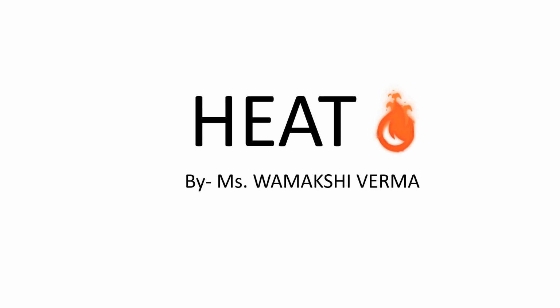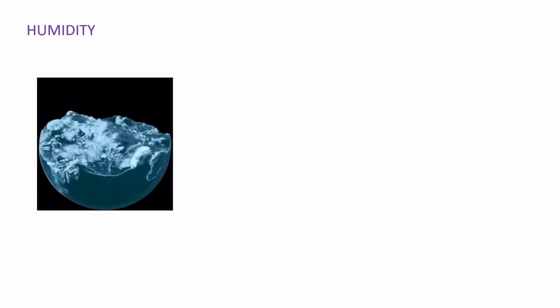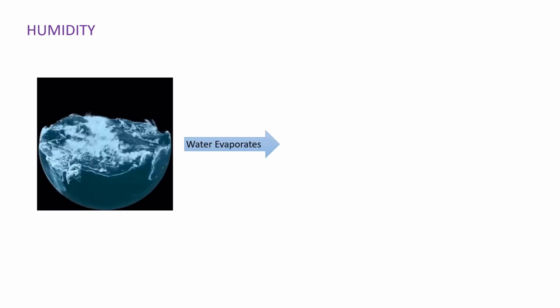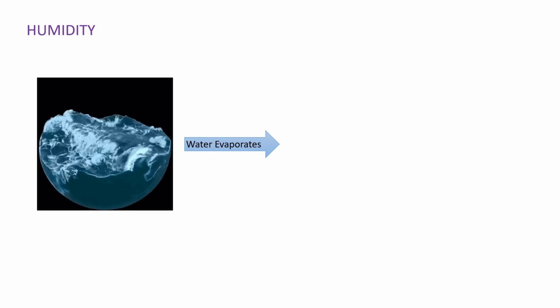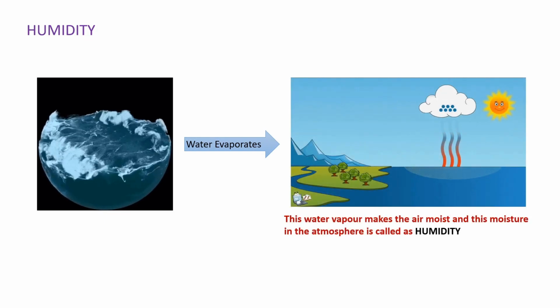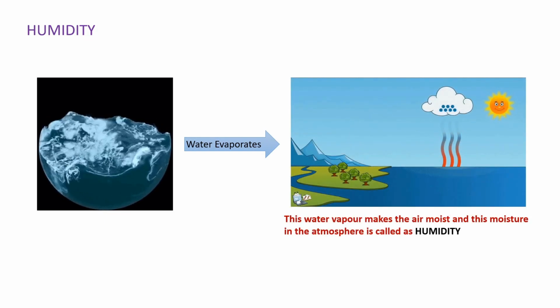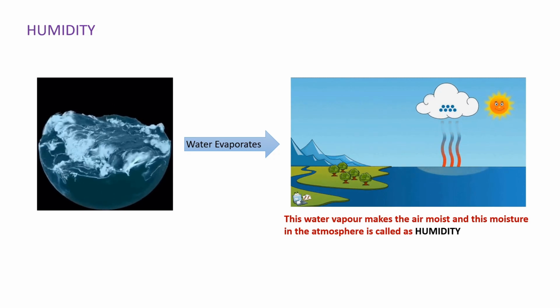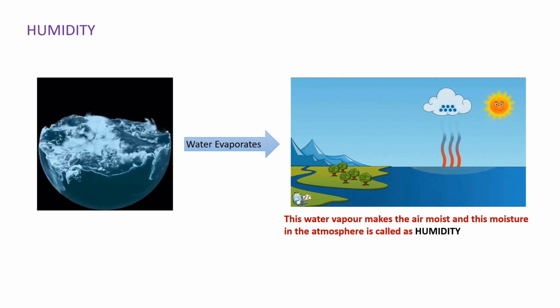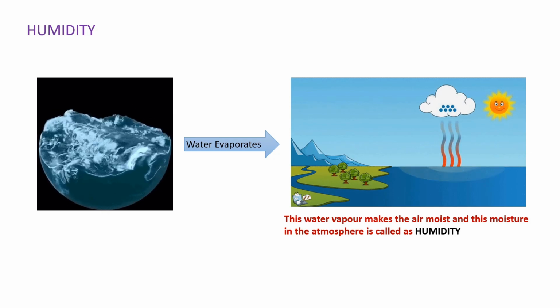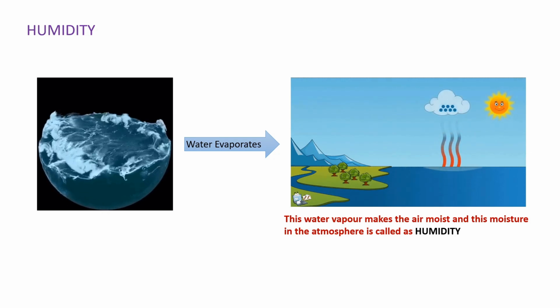So the first topic is humidity. Let's consider a few things to understand this topic. Our earth is composed of 71% water. And when this water evaporates, it converts into water vapor, and this water vapor goes into the atmosphere. So this water vapor makes the air moist, and this moisture is nothing but humidity.